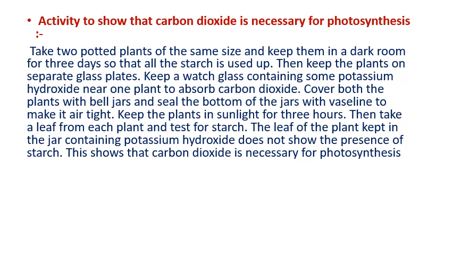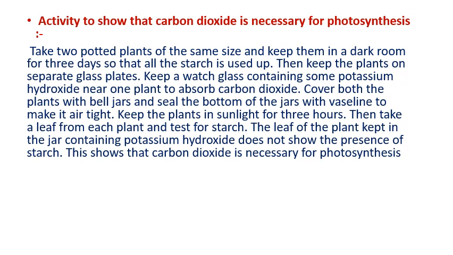Then keep the plants on separate glass plates. Keep a watch glass containing some potassium hydroxide near one plant to absorb carbon dioxide. We have to cover both plants with a bell jar and seal the bottom of the jar with Vaseline, so make it airtight. Keep the plants in sunlight for 3 hours. Then take a leaf from each plant and test for starch.